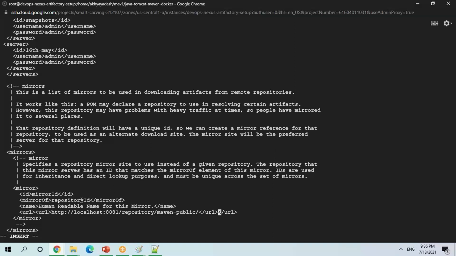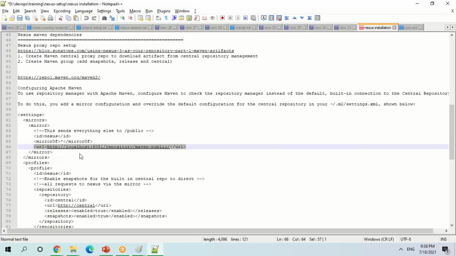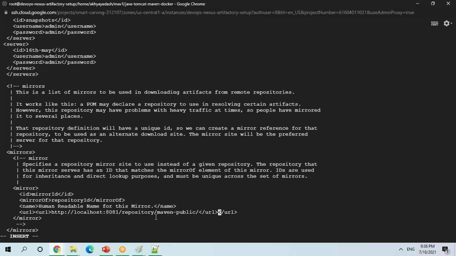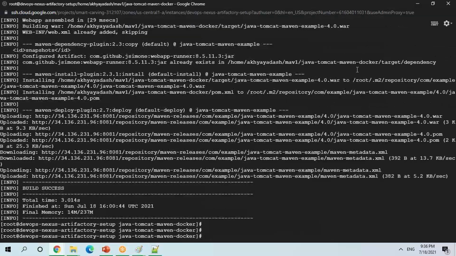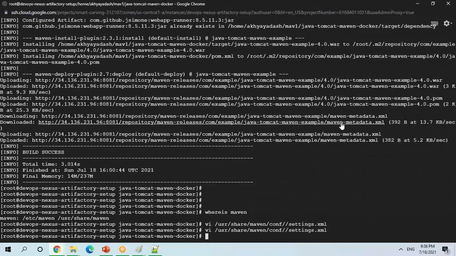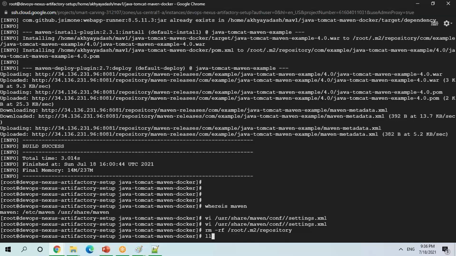Okay, and another thing, you have to give repository ID also. The repository ID is the access I'm giving, and that is also fine. It's not required. Any ID should be fine. Now, before that, I want to delete all these dependencies, whatever you have. I am going here. So I'll do rm -rf on all this content, whatever I have, I'm going to delete. Okay.